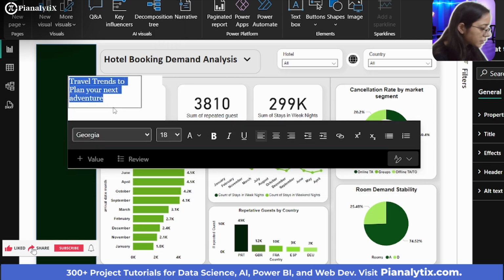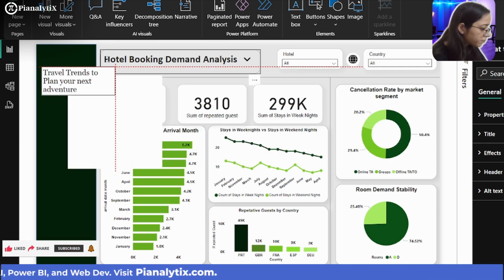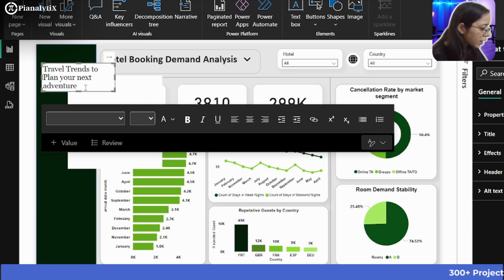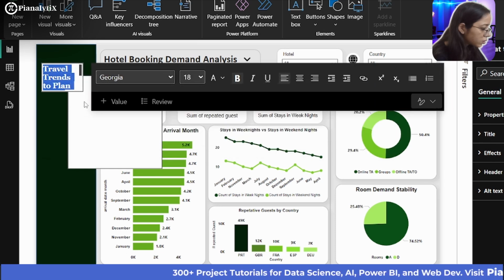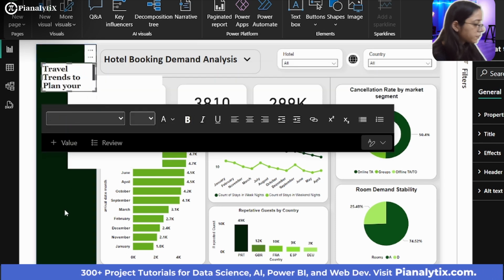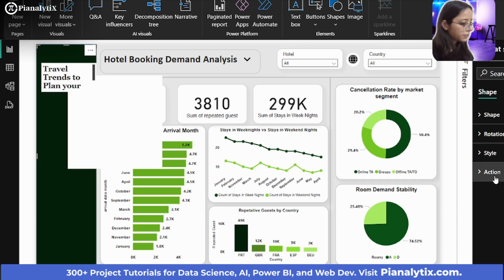And I'll just resize this and drag it all the way over here. But before that, I would just make this bold and resize it. Let me just minimize it first of all.